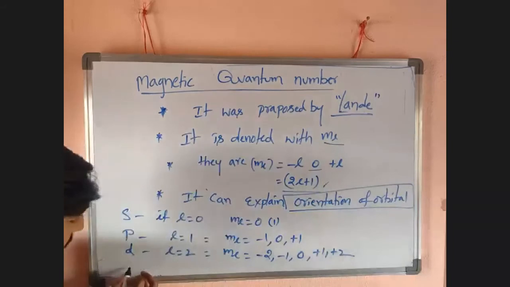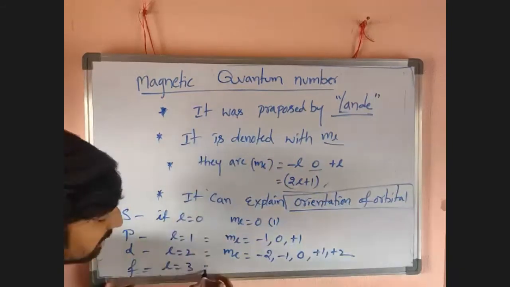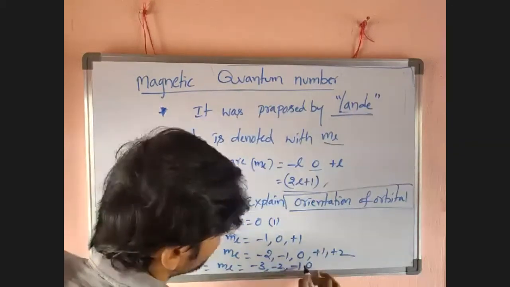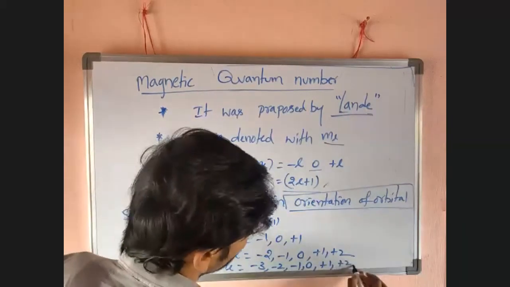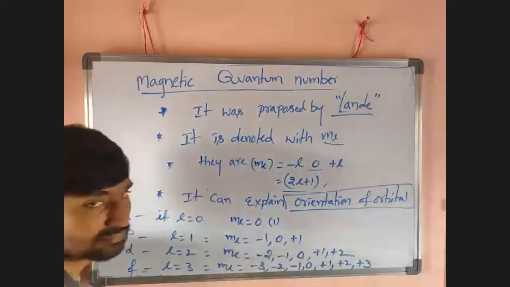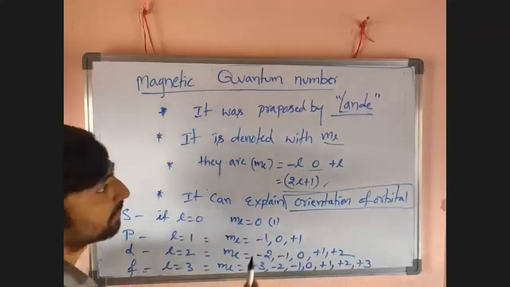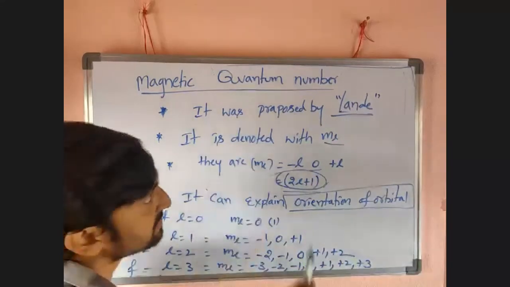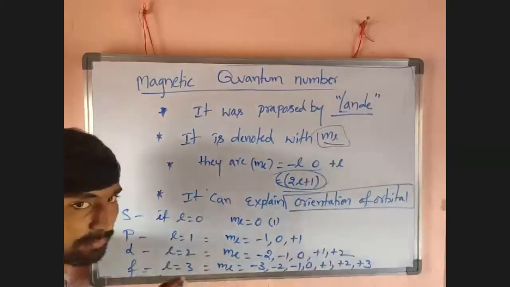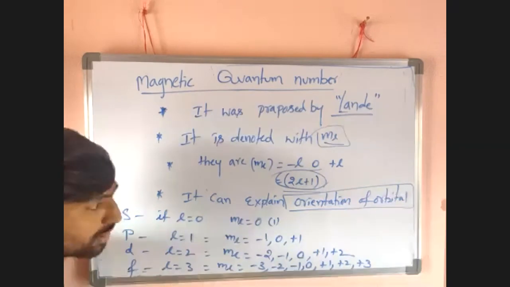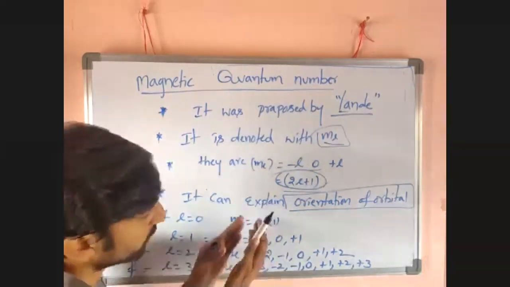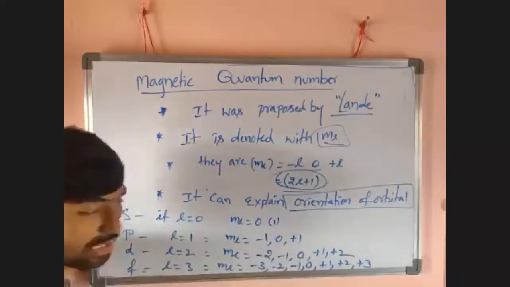For example, if f orbital L equal to 3, then ML equal to what? Minus 3, minus 2, minus 1, 0, plus 1, plus 2, plus 3. Like that we can write. Total number of ML values depends on the 2L plus 1 formula. This indicates ML value is nothing but number of orbitals. Total number of electrons is 2 into the number of orbitals, so 2 into 2L plus 1 is the number of electrons.